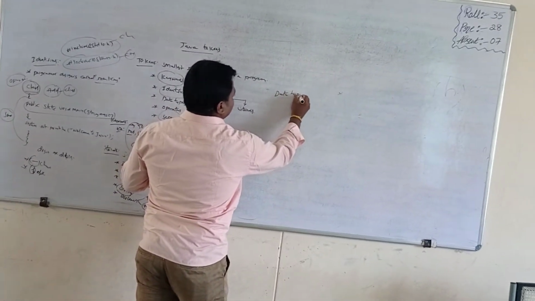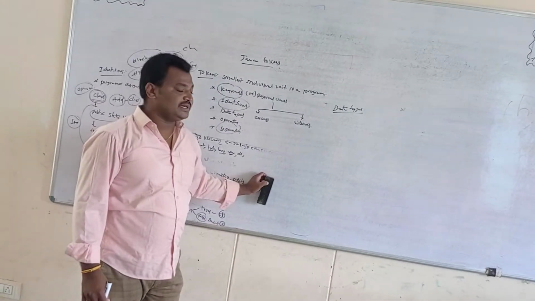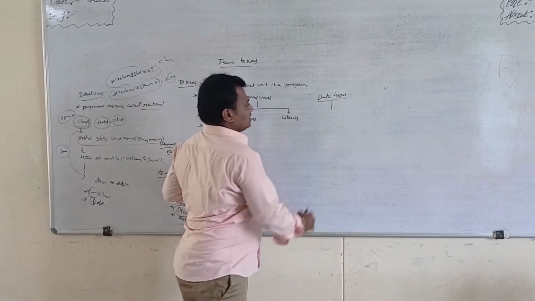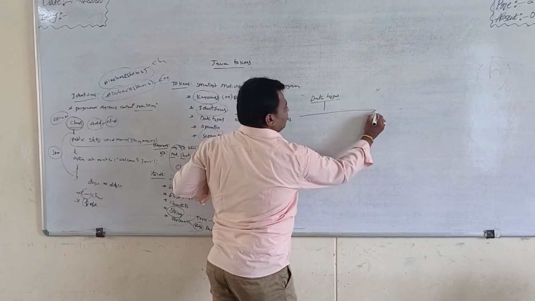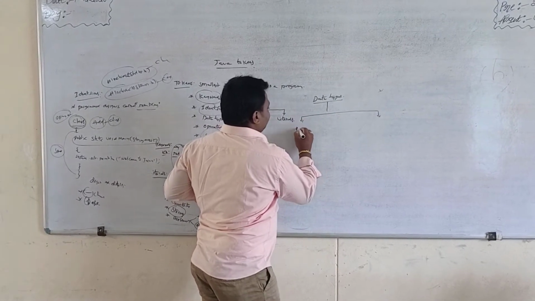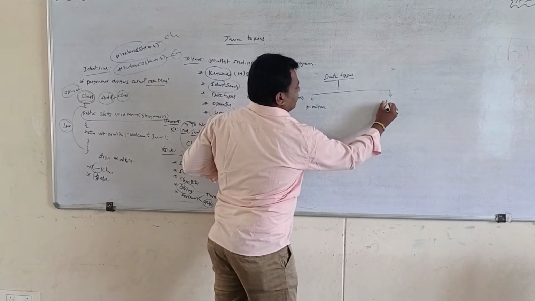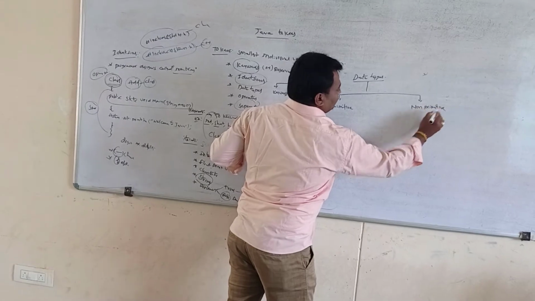Data types. Data types means they store the values. So basically in the Java language, data types can be classified into two types: the first one is primitive data type, and the second one is non-primitive data type.